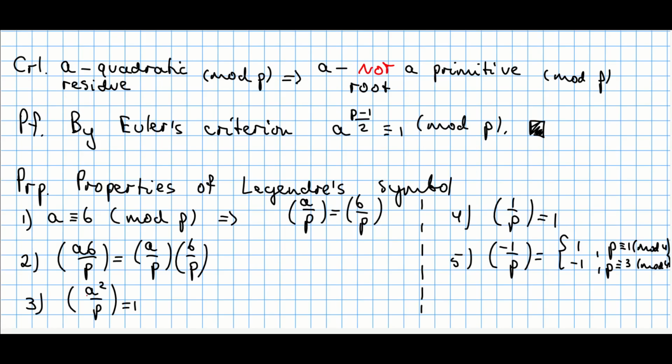The third property is really an immediate one, because a squared is always going to be a quadratic residue modulo p, so therefore this Legendre symbol will always produce just 1. And as I mentioned before, this one comes from the third property.